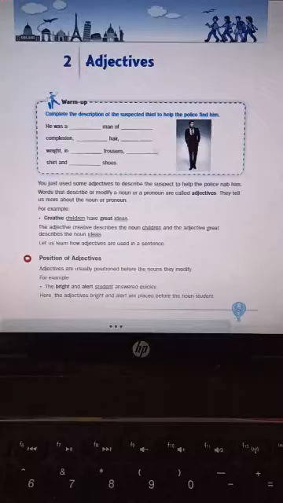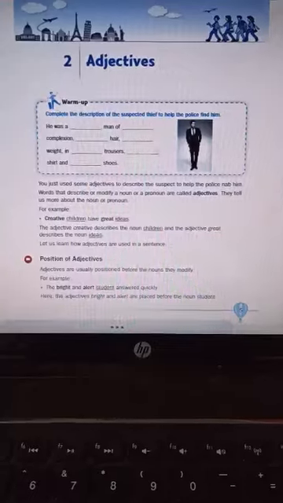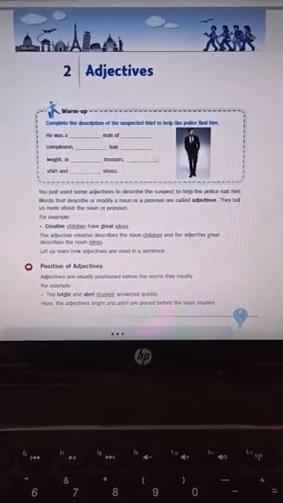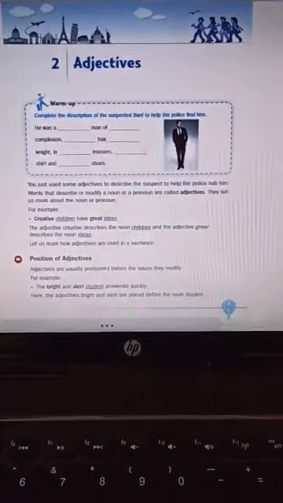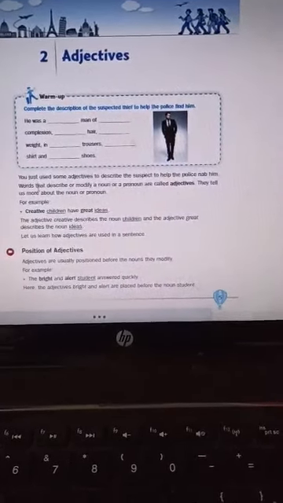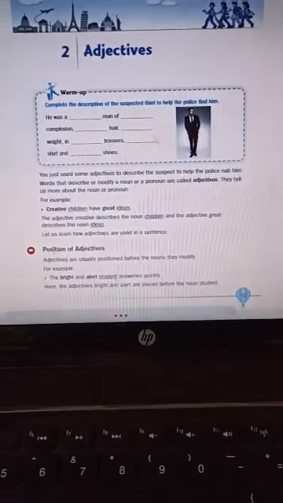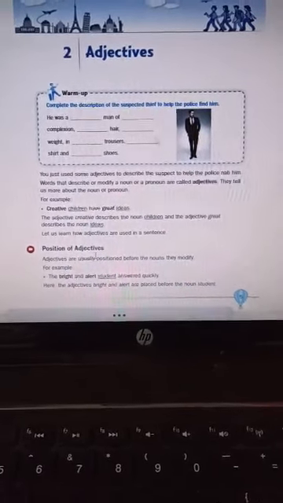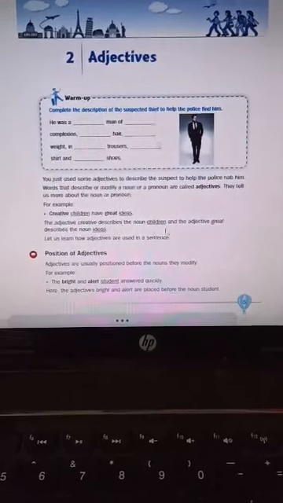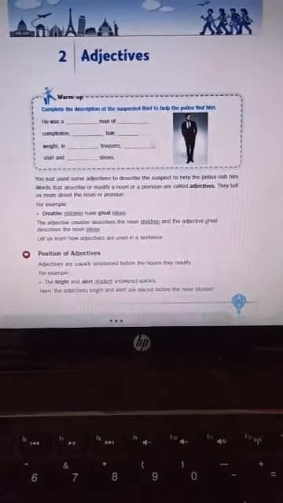Okay, so these are the ways you can change the degrees of an adjective. And in your prescribed book, I'll be showing this same chapter to you. Thank you. So children, this is your second chapter in your book, adjectives. First, they have given a few points about what adjectives are. They have told you, then they have started with the position of adjective. As I have told you, some adjectives are placed before the noun and some are placed after the noun.